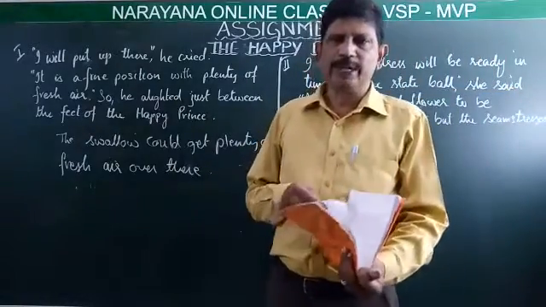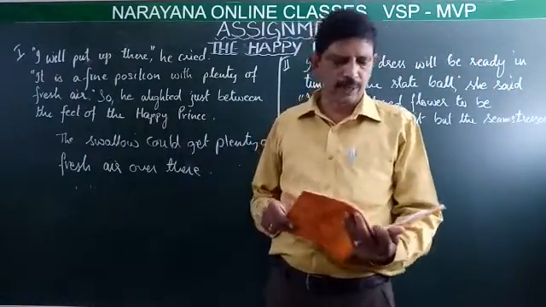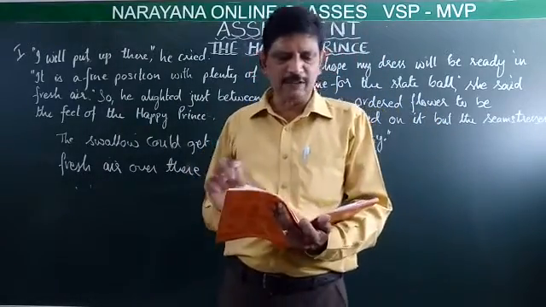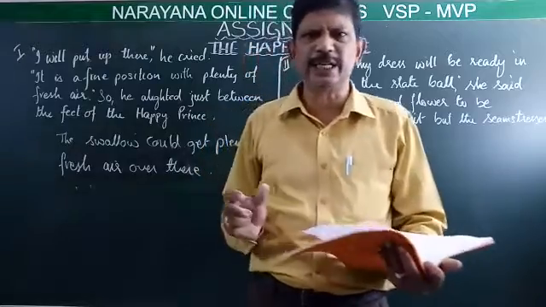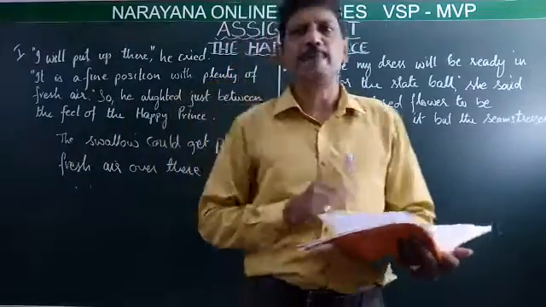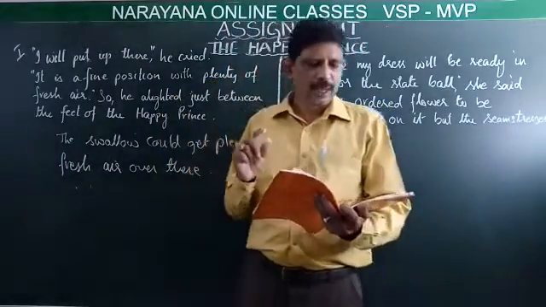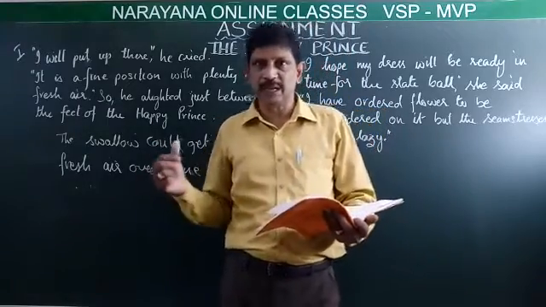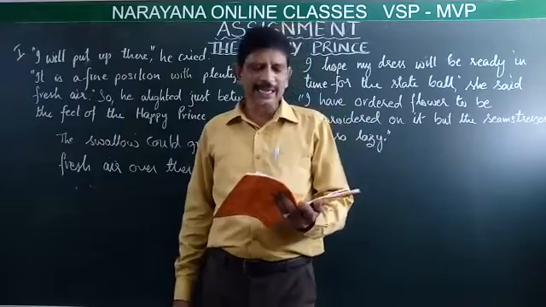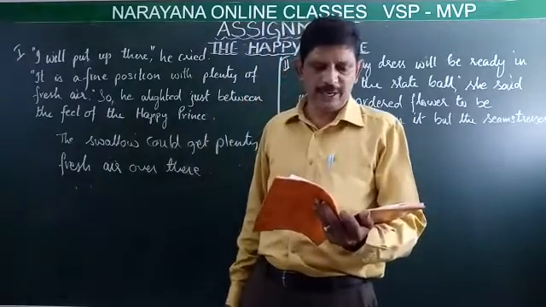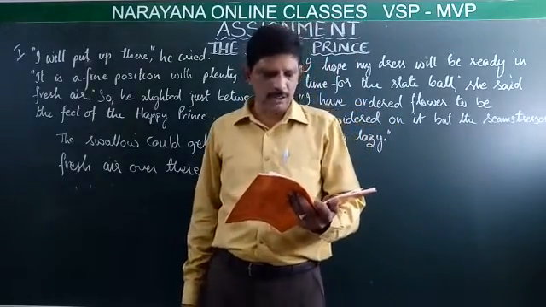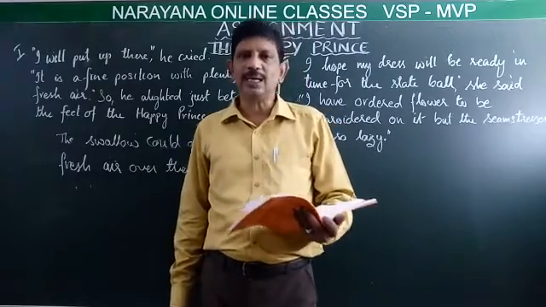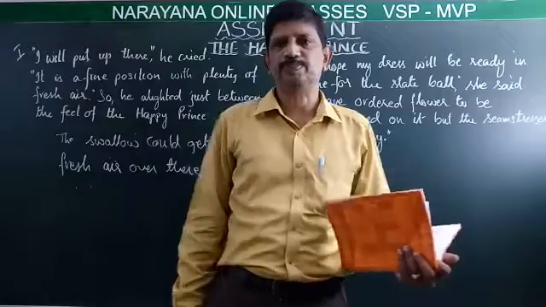Now let me read the fourth question. Why did the speaker alight just between the feet of the Happy Prince? The speaker, the little swallow, alighted just between the little feet of the Happy Prince because he thought the statue would protect him from the uncertain weather.